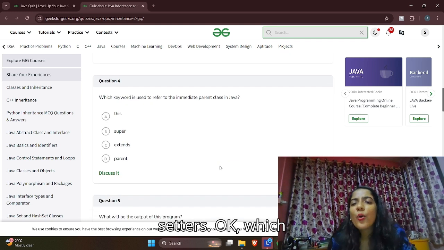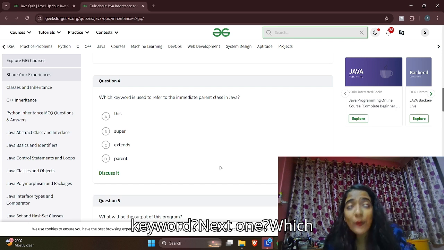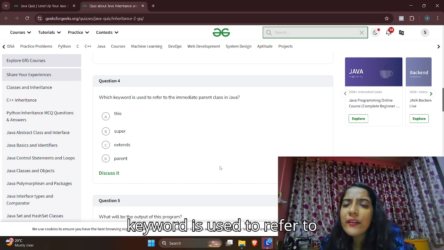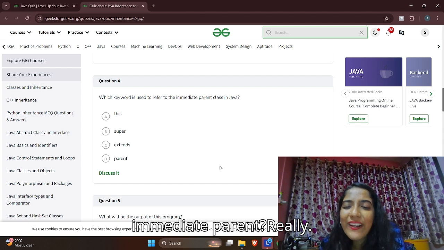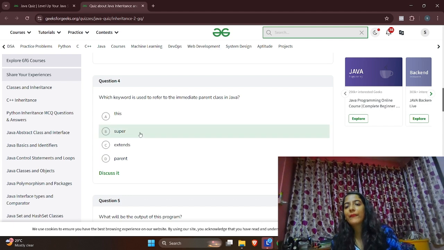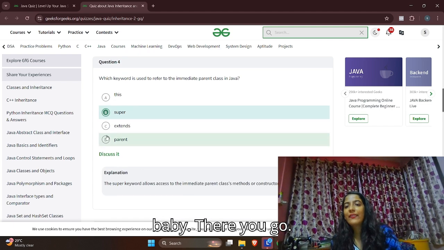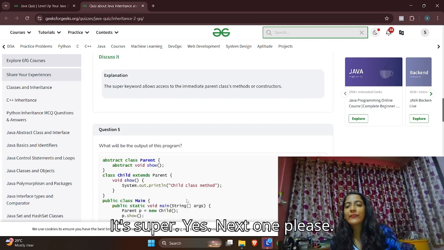Next one. Which keyword is used to refer to the immediate parent? Really? It's super. Baby. There you go. It's super, yes.